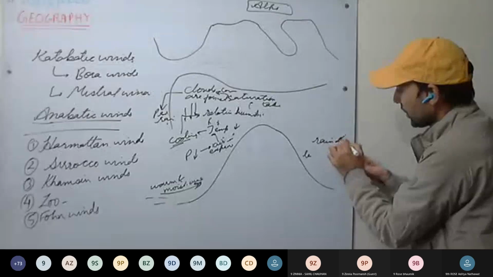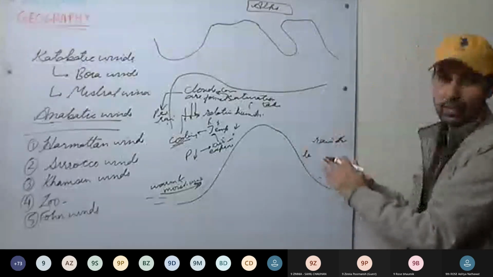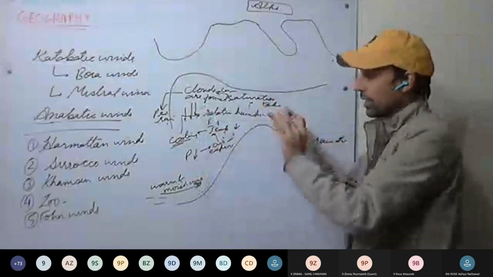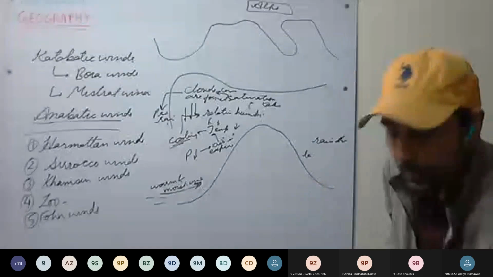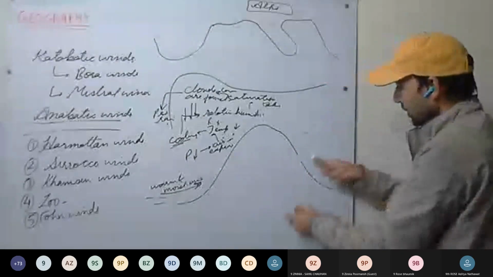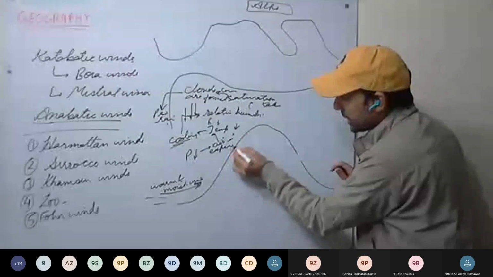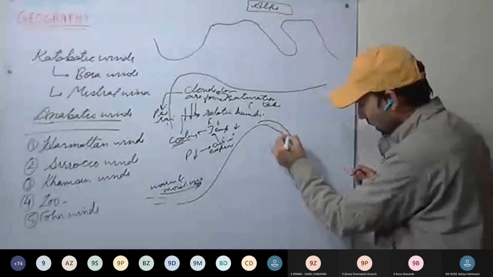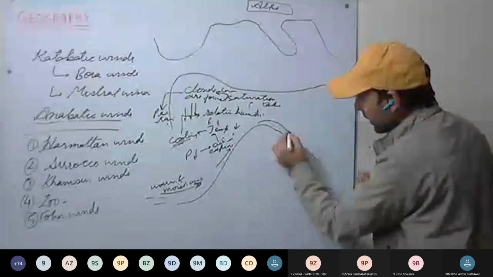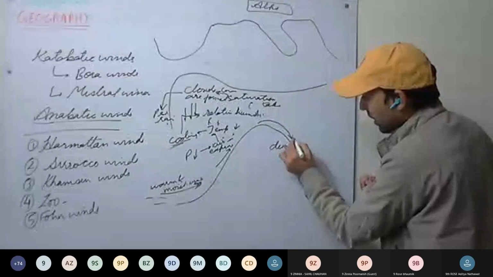Why is this called rain shadow area? Because here no rain will be taking place. All the rain happens on this side. Now see here. What happens on this side, on the other side of the mountain, leeward side? So this air is rising and it flows down. Here the ascending air, here the descending air.